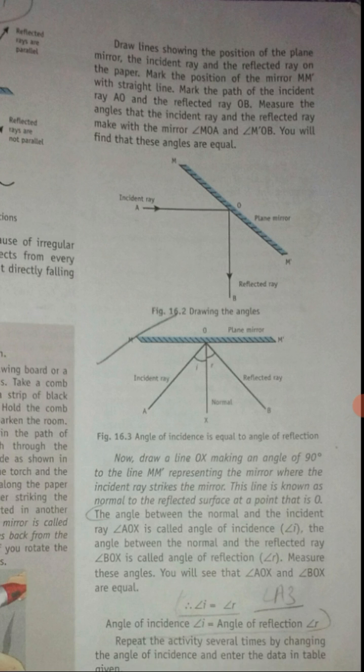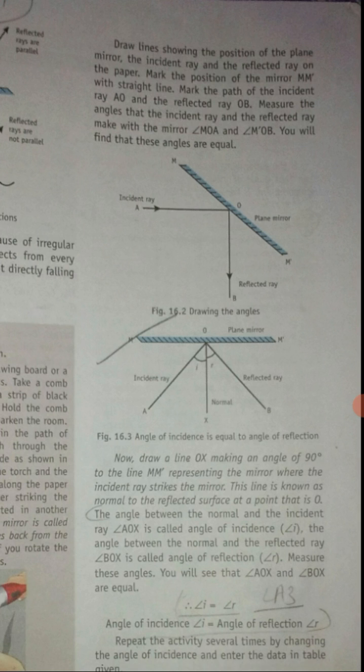This line is known as the normal to the reflecting surface at the point O. The angle between the normal and the incident ray, angle AOX, is called angle of incidence, that is angle I. And on the other hand, the angle between the normal and the reflected ray, angle BOX, is called angle of reflection, that is angle small r.